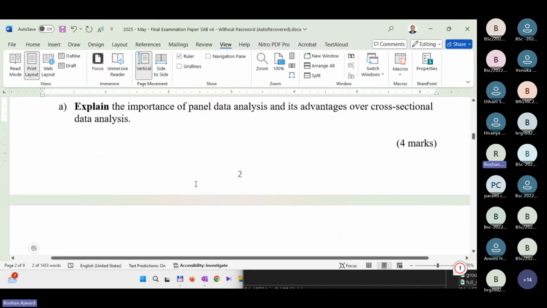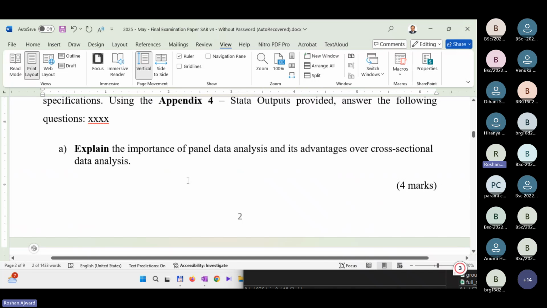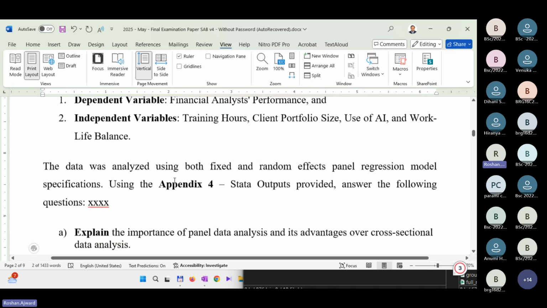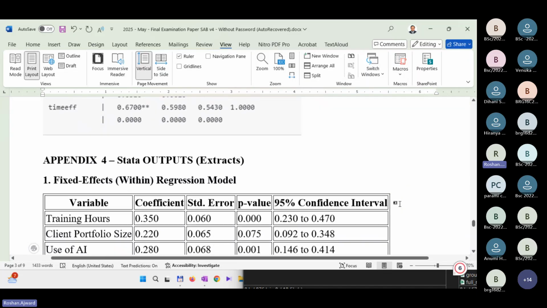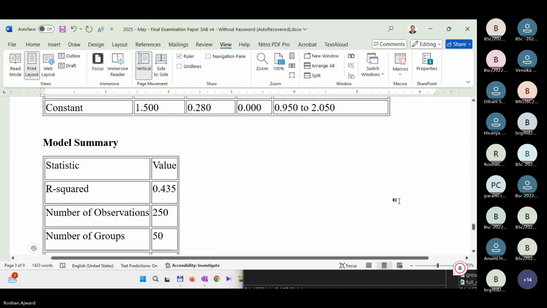Right. Then, okay. Discuss the overall model significance based on the fixed effects regression results provided in appendix 4. So if you go to appendix 4, whether the fixed effect regression is significant or not, what can you say?